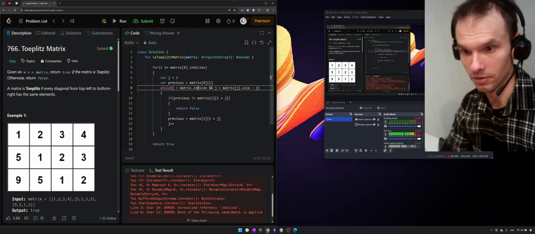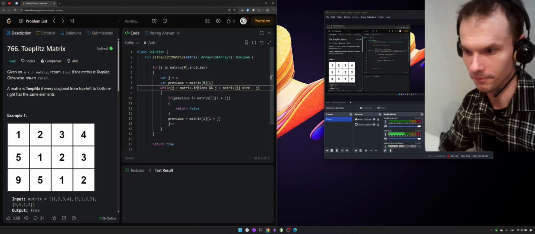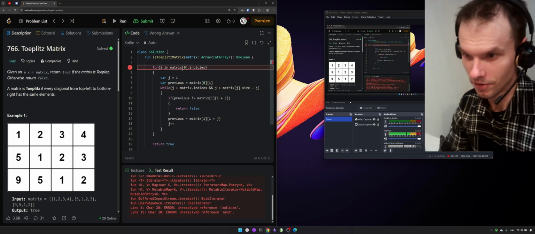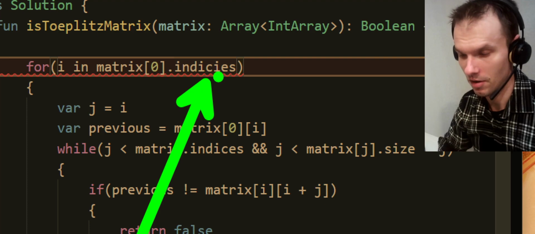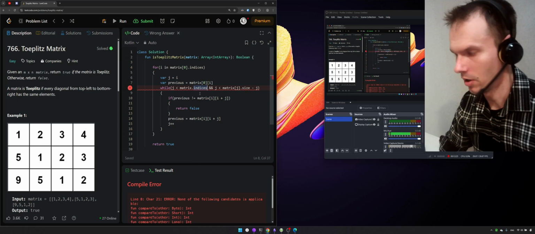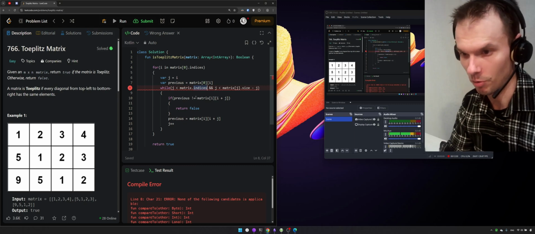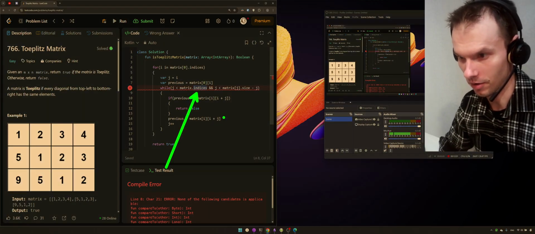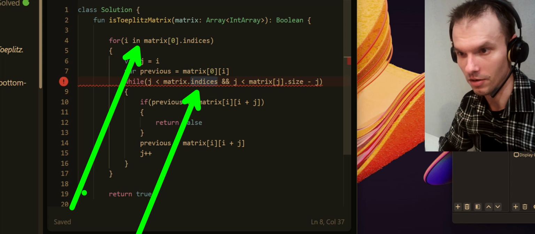Okay, let's check one more time that the code compiles. And there is a typo because indices doesn't require this letter I. Well, and another compilation error, because I used the wrong property, and here I have to use the size property instead of indices, because indices is a range, and a range is iterated using an in loop.